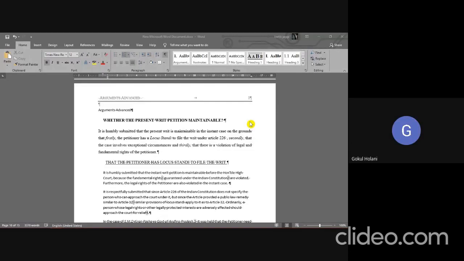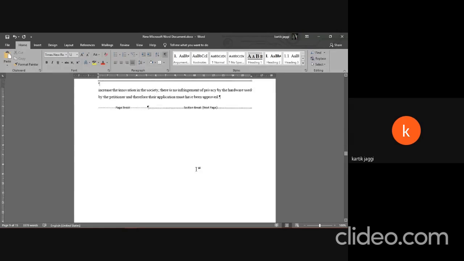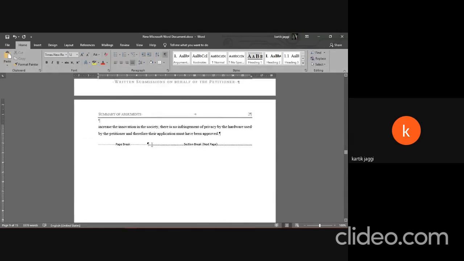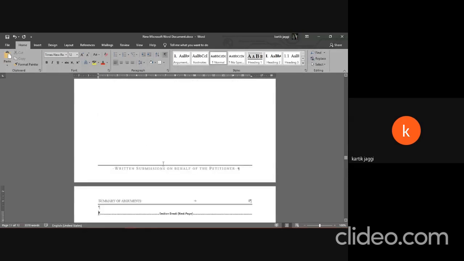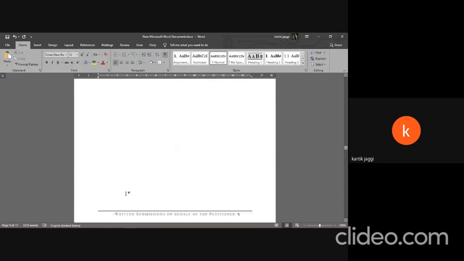How to delete an extra page or section break? Okay, so let me insert another section break over here. As you can see right now, it doesn't do anything because the section break and page break do not interfere with each other. However, if I had two page breaks here, now I have a whole empty page, but I don't see how this could be an issue.